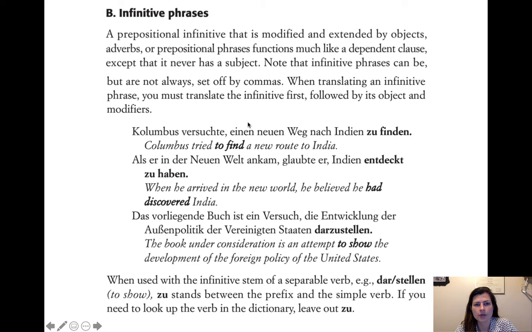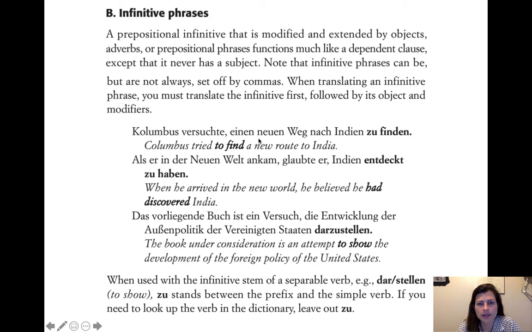So they're often set off by commas. The general rule is what I told you. If it's longer than just the two words, the zu finden or whatever it is, then you use the comma. But this is one of those rules that I feel like is changing. And so people are using that comma less and less, but technically you're supposed to use it. But you will see it without. It says they can be, but are not always set off by commas. But most of the time, if it's a longer one, it will have a comma. But you will find it without sometimes. So that's just one of those things, languages are living beings and they change over time. So I think that's one of those things that's changing at the moment.